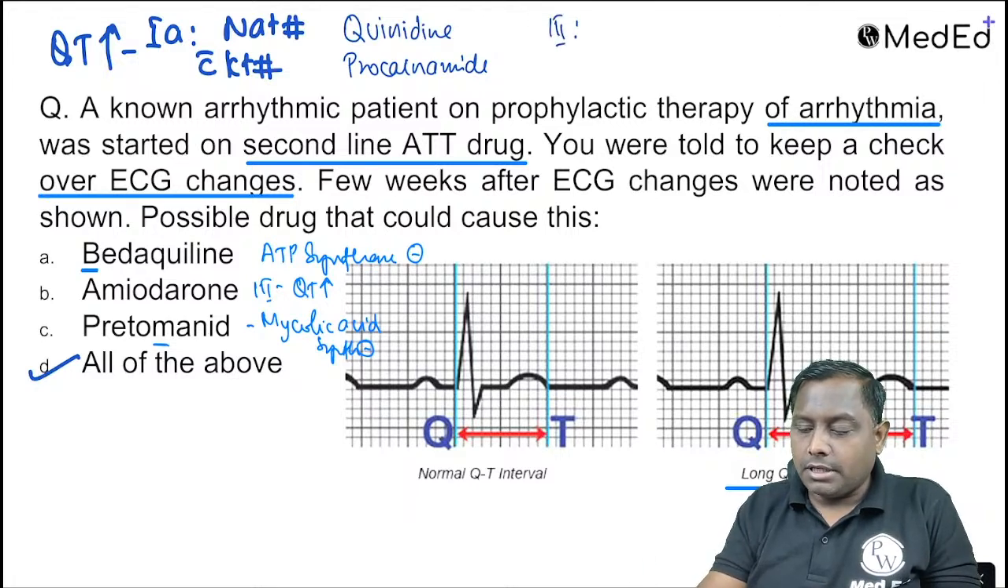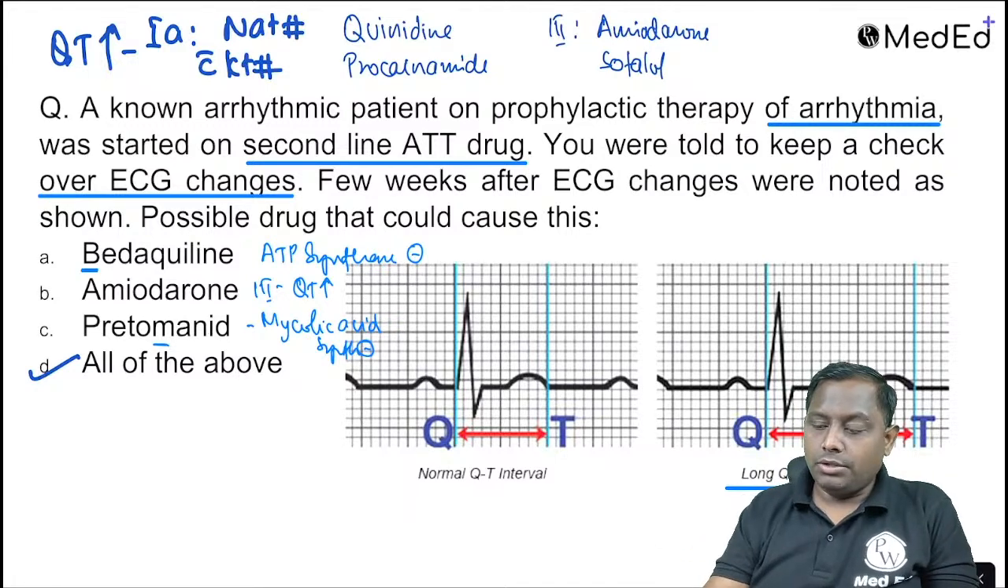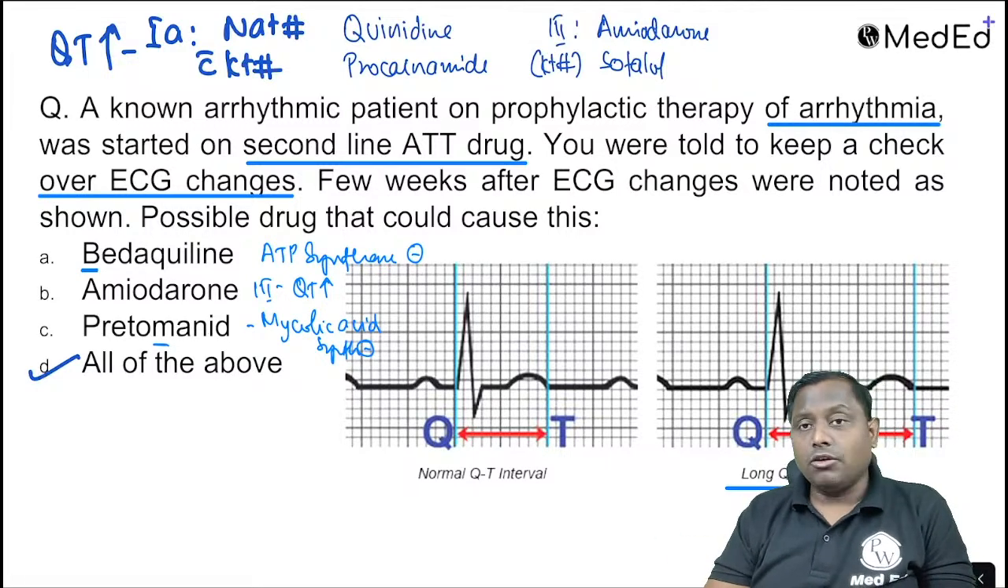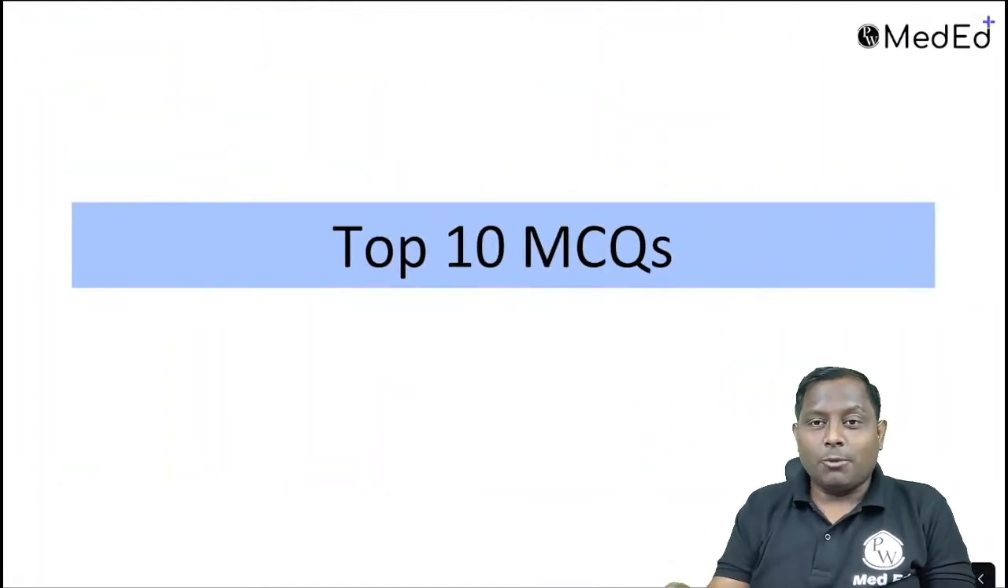Class 3 antiarrhythmic drugs like amiodarone, sotalol. Sotalol is a beta blocker that is having potassium blocking property. So they all can cause QT prolongation because they are class 3. They are all potassium channel blocking drugs. So all these drugs can cause QT prolongation. Okay. Now we are done here with the top 10 images as well.